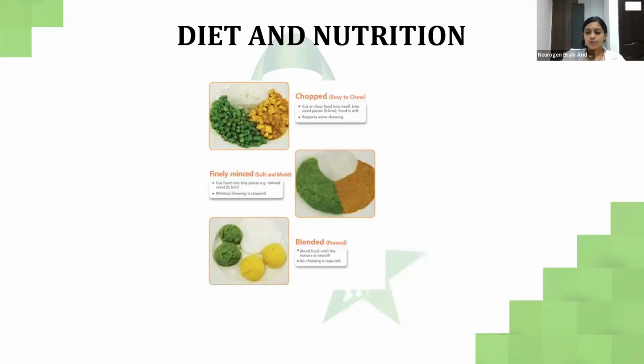What do diet and nutrition do? Diet and nutrition will take care of the child. If the child has some issue with swallowing and chewing, they might go through a lot of deficiencies, malnutrition or undernourishment. Diet and nutrition is very important for children with CP so that they are well nourished and there is better development of the child and better development of the brain of the child.